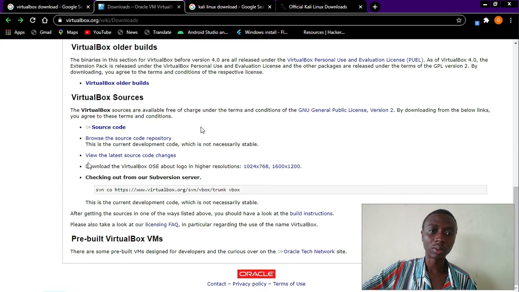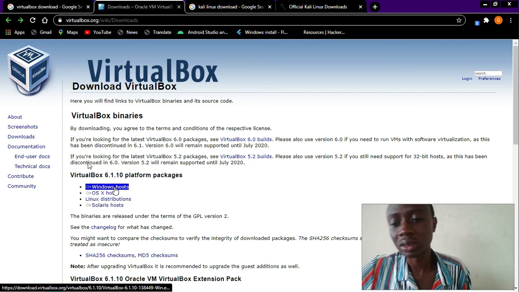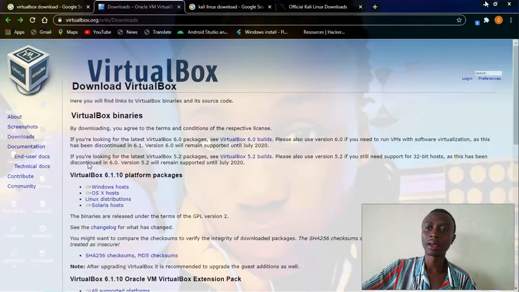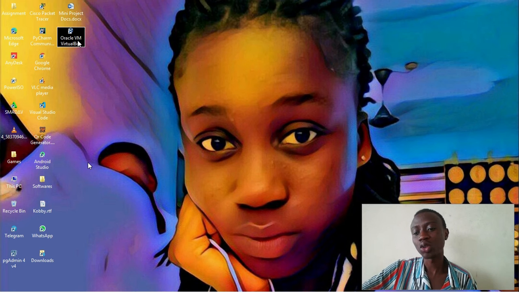I have already downloaded it, so I don't need to download. Immediately you hit on this, it will download automatically. The download will start automatically, and that is what I did to have my VirtualBox here. And the installation is very simple. It's the normal click-next type of installation.